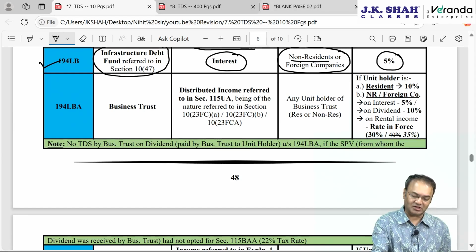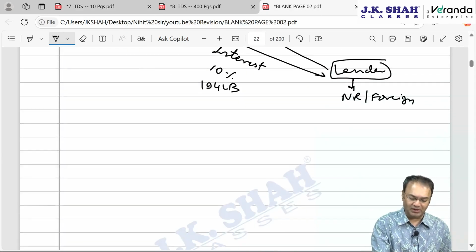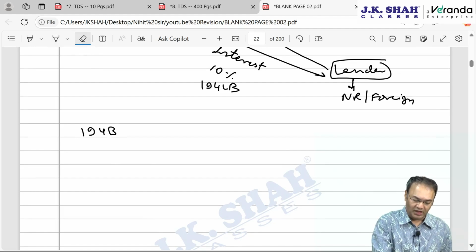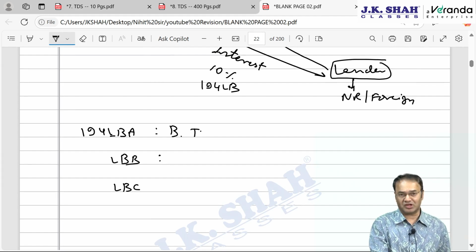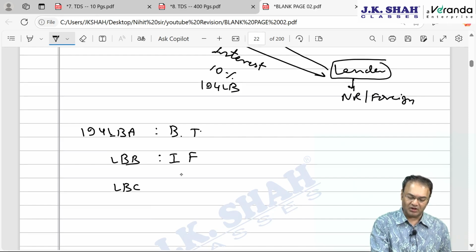Then the next three sections are 194LBA, LBB and LBC. All three are in synchronization. Who are these three sections for? Under 194LBA the payer would be a business trust. If you recollect, a business trust can be REIT or INVIT, Infrastructure Investment Trust. Next, 194LBB is investment fund, and 194LBC, Securitization Trust.